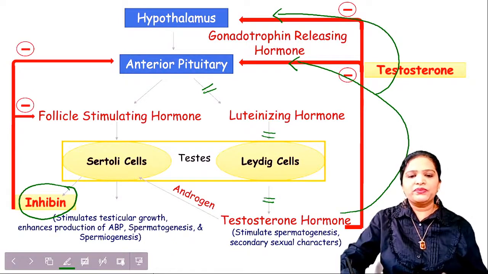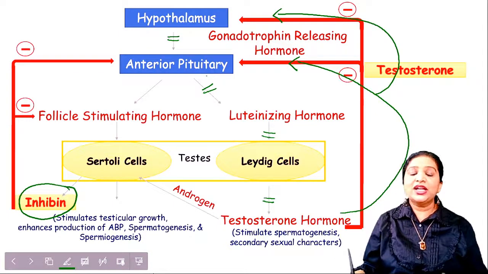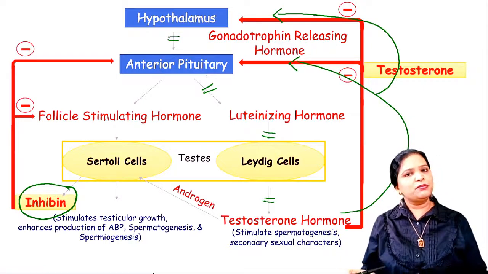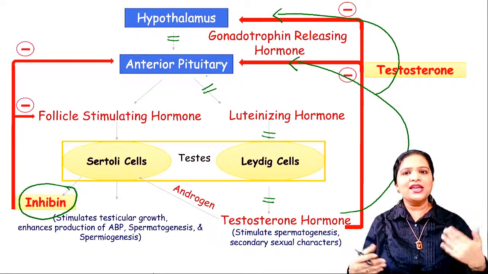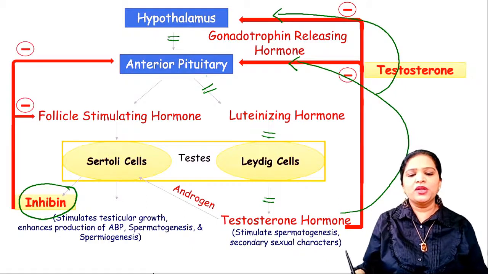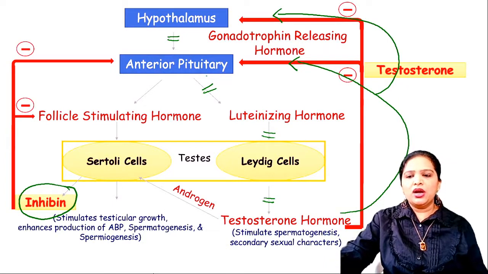So no more induction by hypothalamus to anterior pituitary, no more induction by luteinizing hormone to the Leydig cells, so that no more testosterone is produced once it reaches a saturation point. And whenever they need again, they will stop the signaling and again all this process will be repeated. Understand? So here the testosterone hormone level in the body will be less.